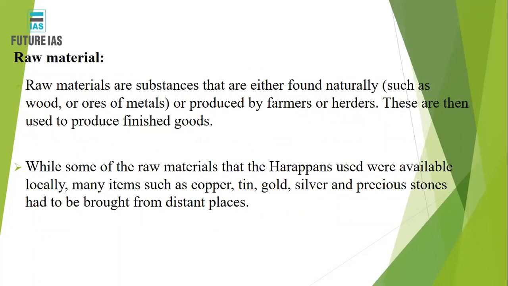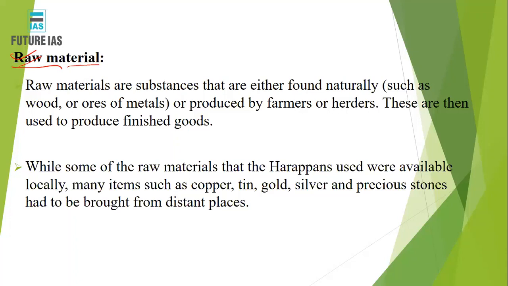All right, let's look at the raw material perspective. You all know about raw material. Raw material is basically a substance which can be used for different industrial applications. It can be found naturally or made artificially, produced by farmers, herders, or industrialists. These raw materials are always used for the purpose of producing finished goods, right?